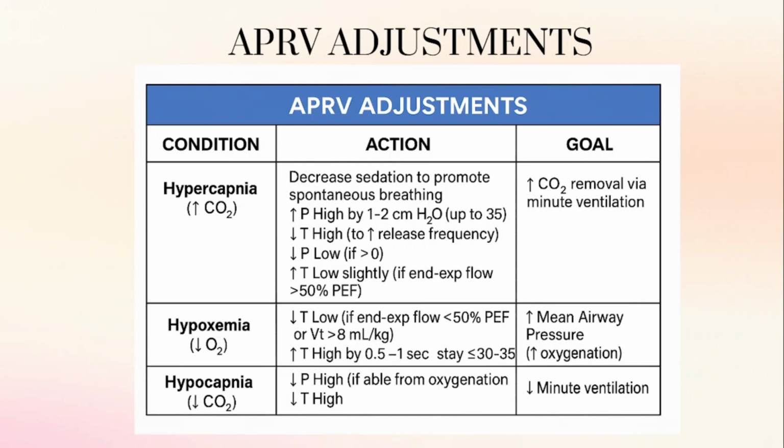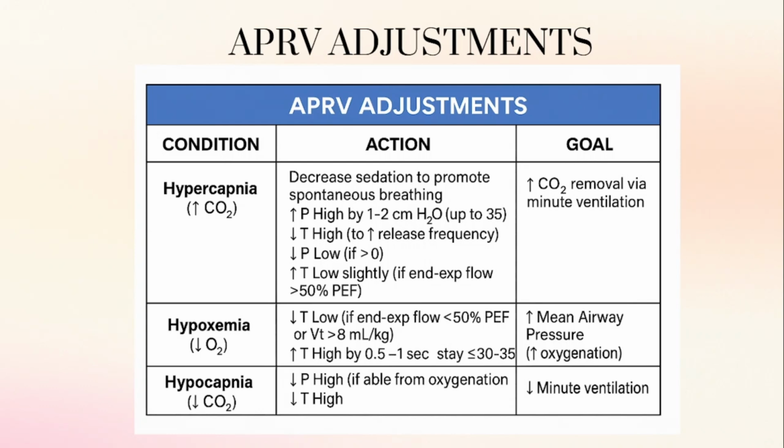Hypoxia means there will be a decrease of O2. So at this time we can make a setting to decrease the TLO, if the end expiratory flow is less than 50% of PEF or the ideal volume is greater than 8 ml per kg. And we can increase the TA 0.5 to 1 seconds, staying up to 30 to 35 only.